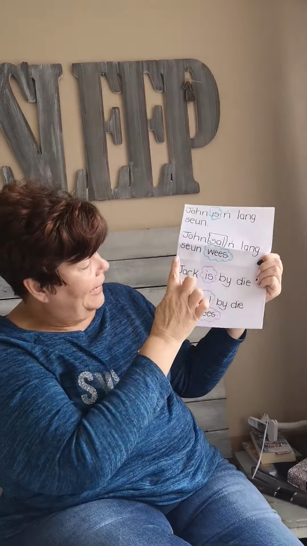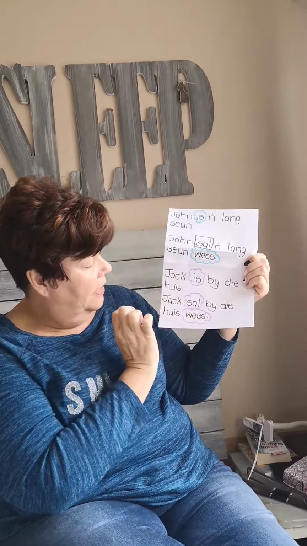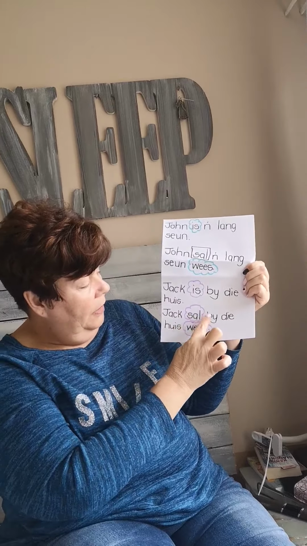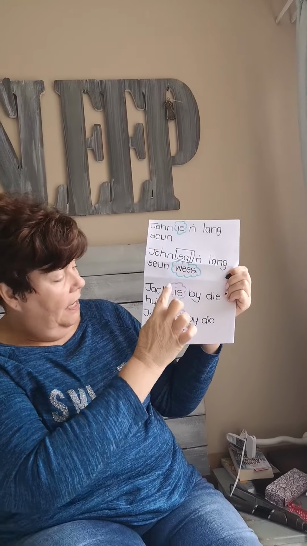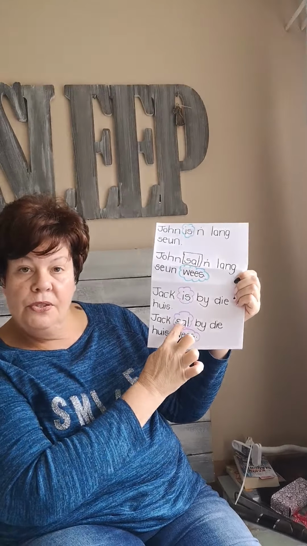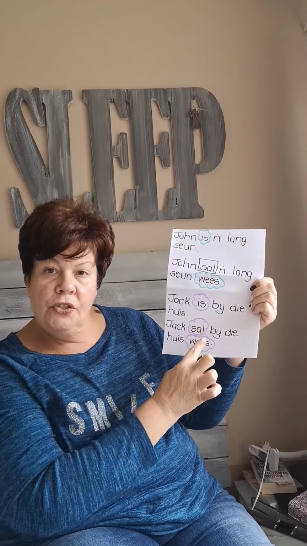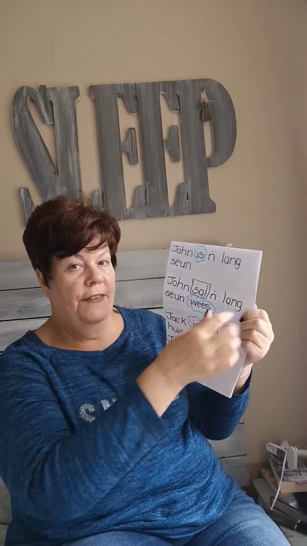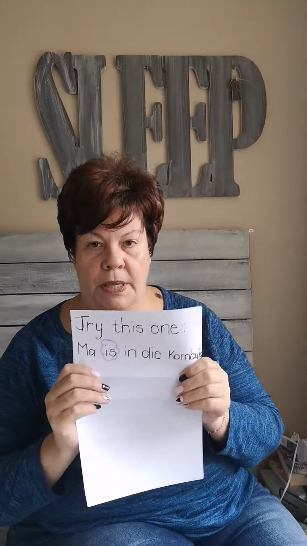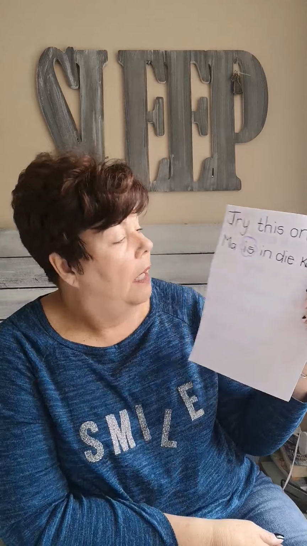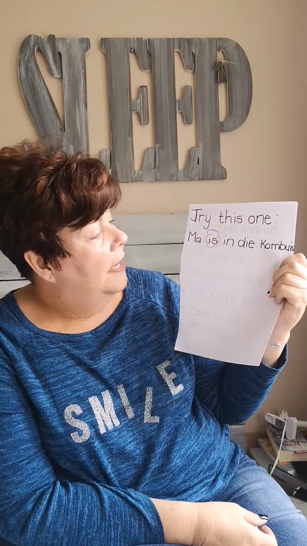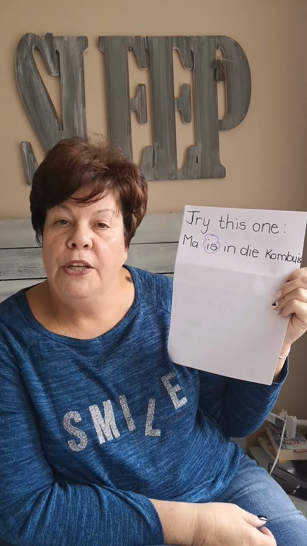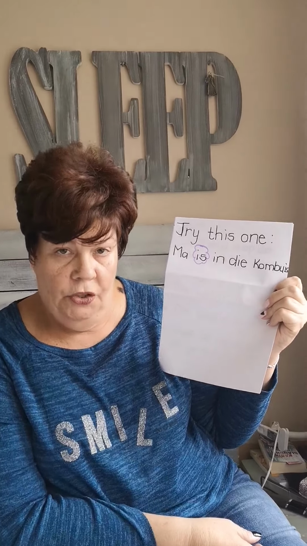Let's look at another example. Jack is by die huis. Jack sal by die huis wees. Instead of is, I put sal, and then is goes to the end of the sentence and changes to wees. Righto. I want you to do this one for me. Ma is in die kombuis. Mom is in the kitchen.